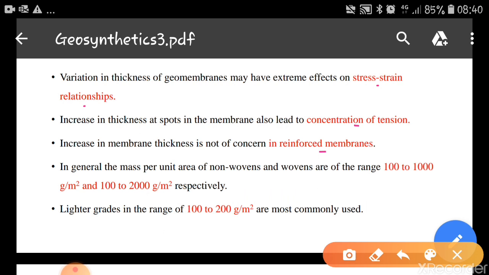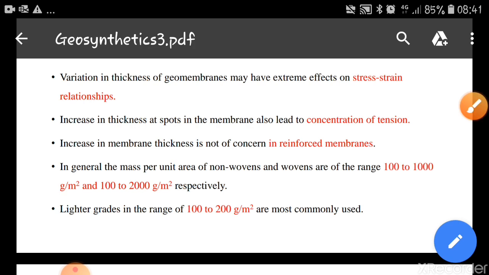Normally the mass per unit area for non-woven is in a range of 100 to 1000 grams per meter square, and for wovens it is 100 to 2000 grams per meter square. This is the mass per unit area. Lighter grades in the range of 100 to 200 grams per meter square are most commonly used.